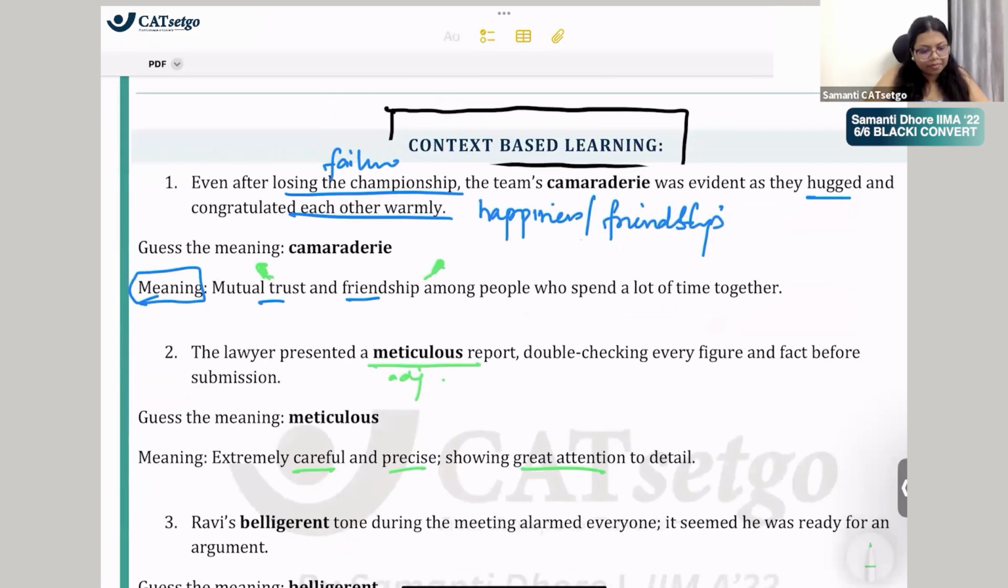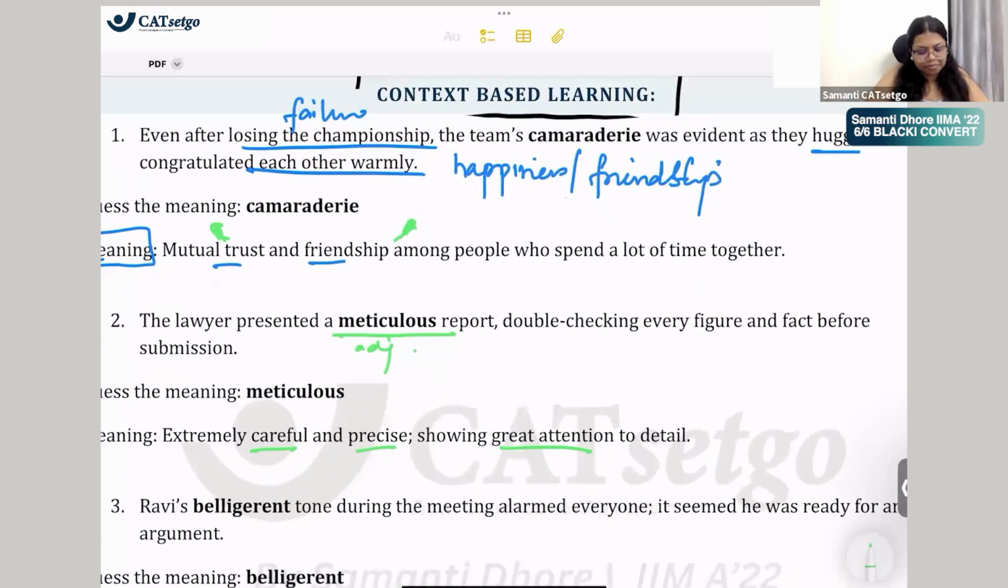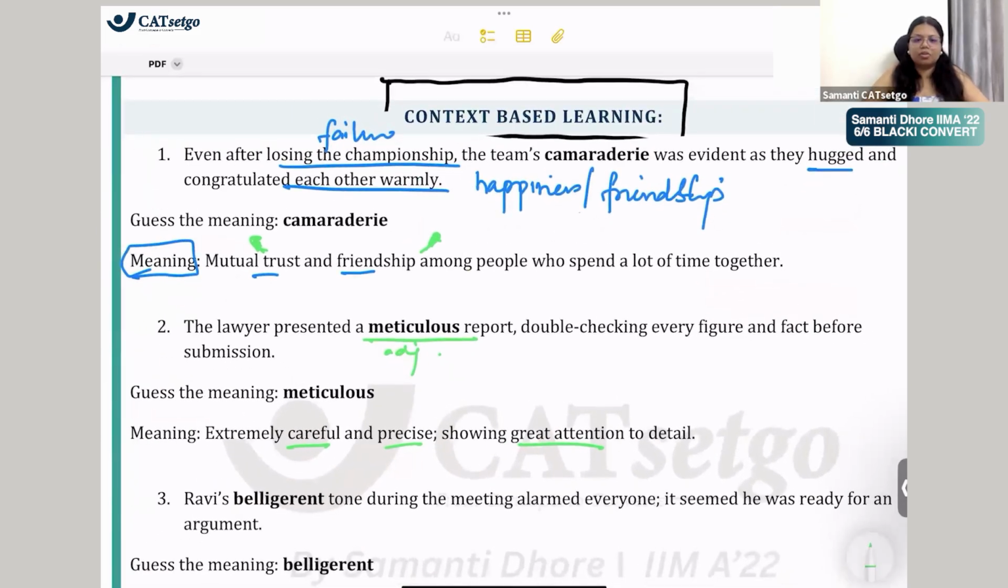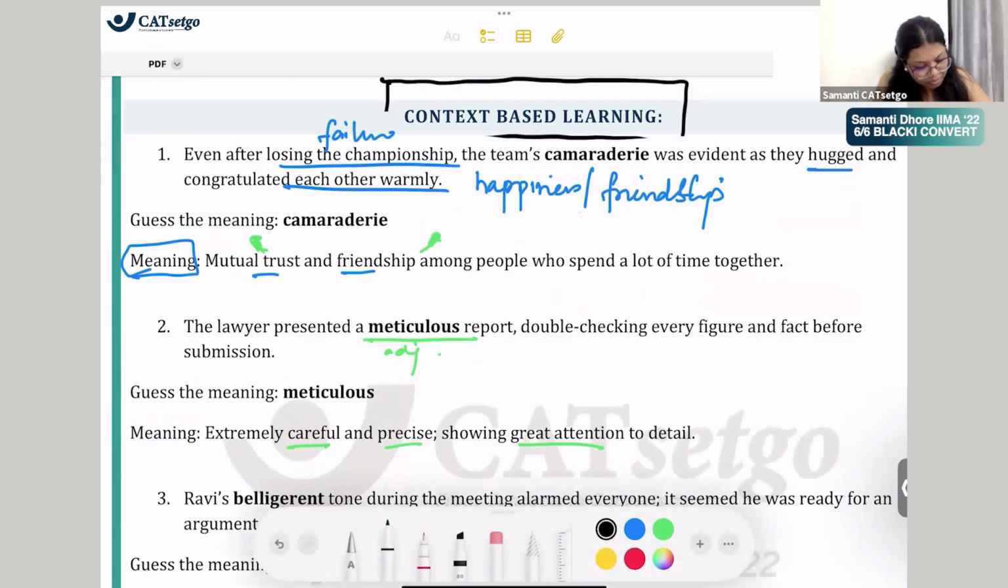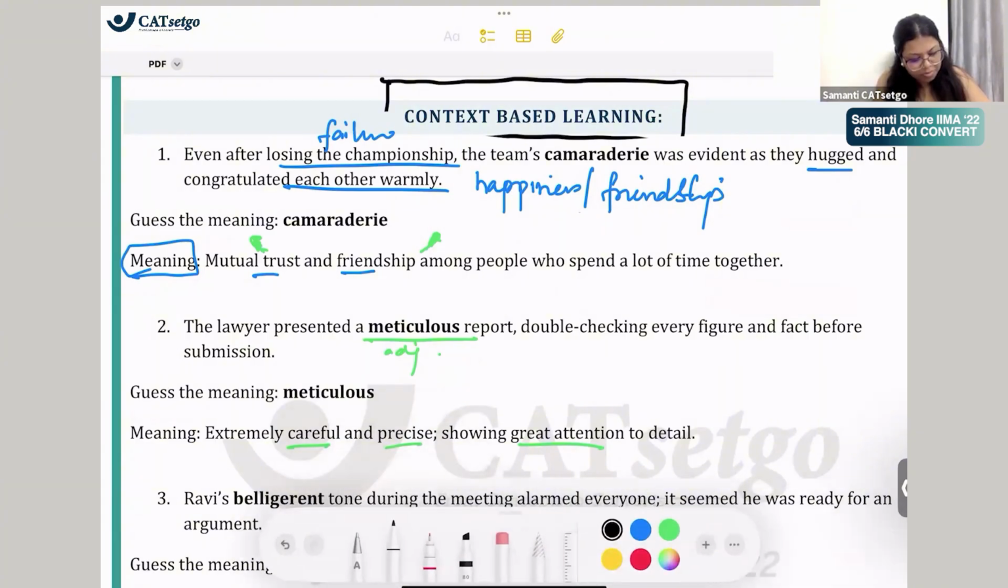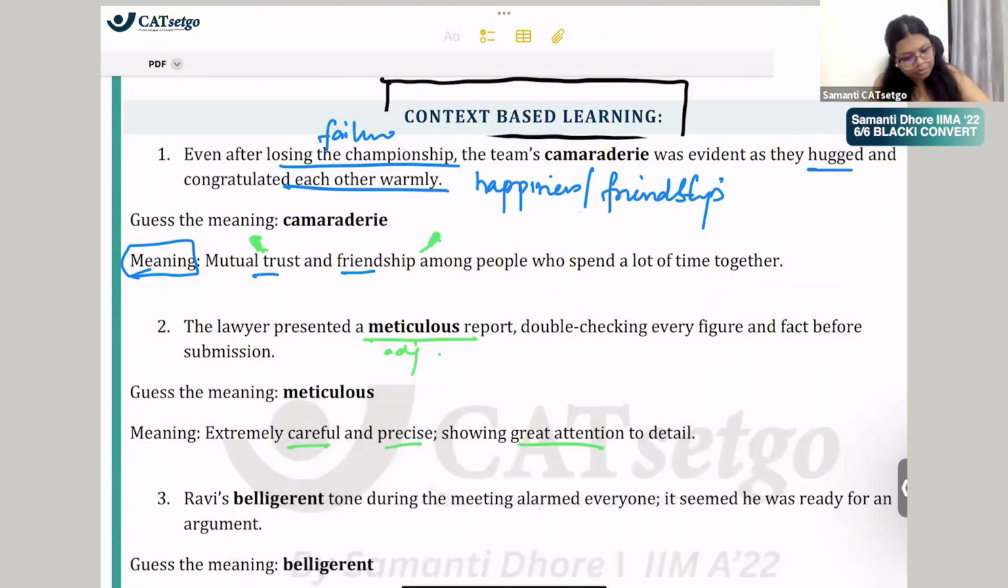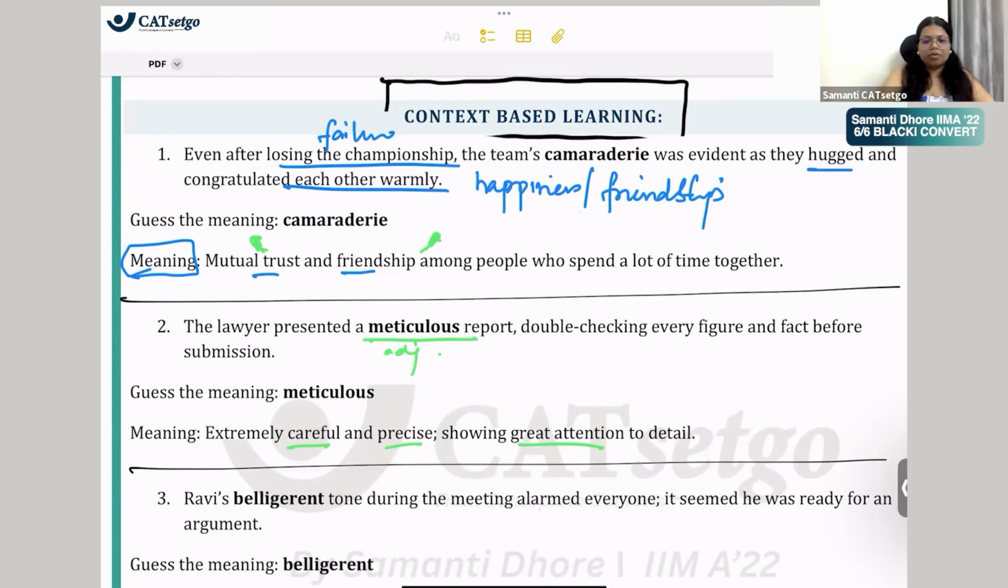चलो अब third करते हैं. Let's do the third one. Very good, very good. All of you are right.